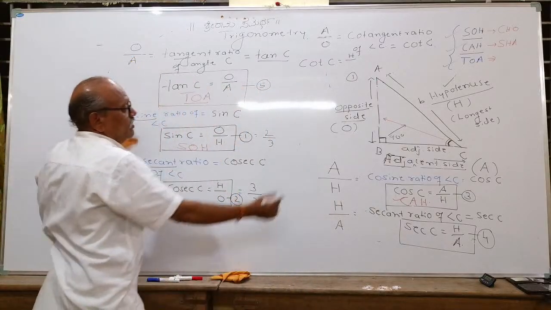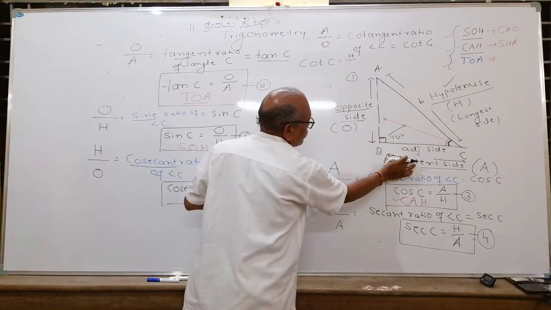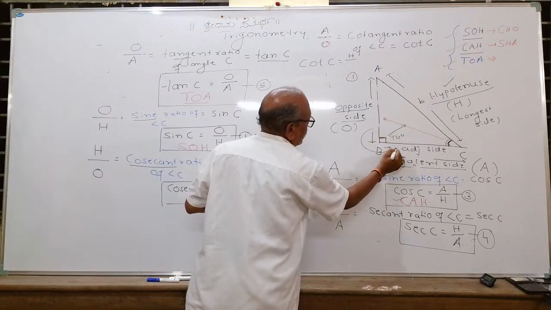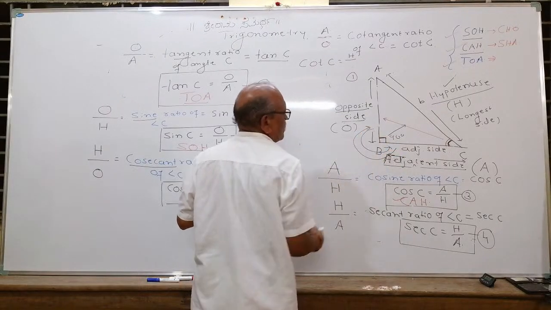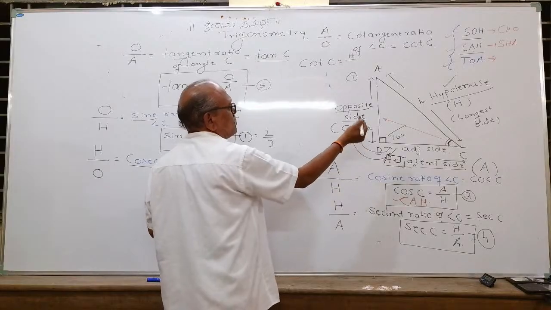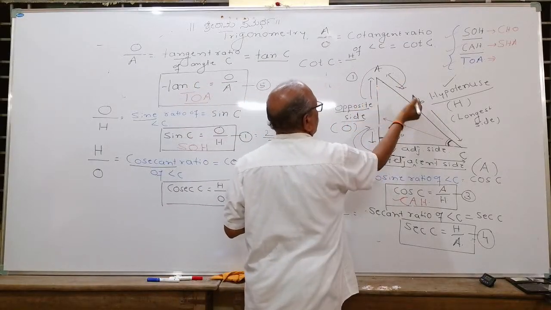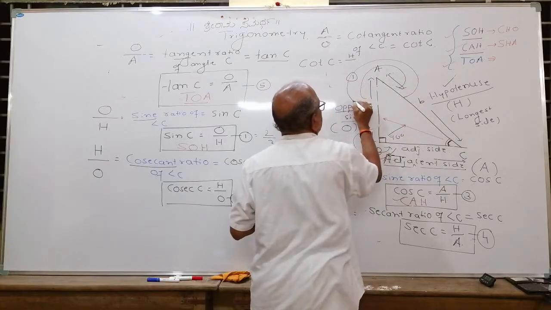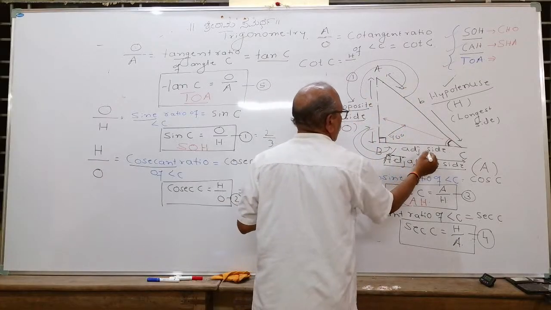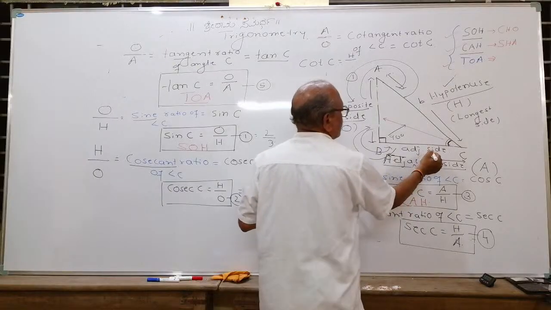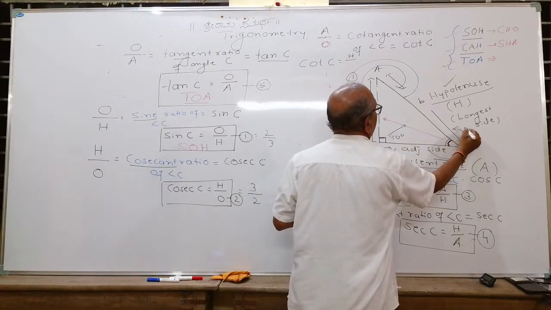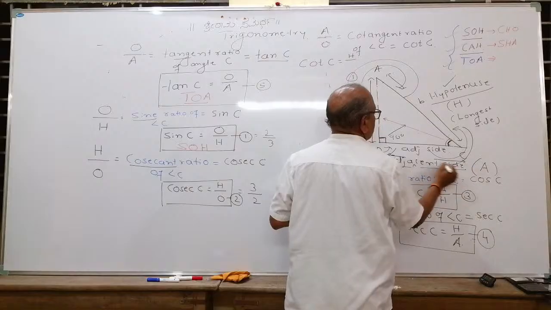This is opposite. Opposite upon adjacent is called tan. Its reciprocal is called cot. You can even remember like this also. What is sine? Sine is opposite upon hypotenuse, and cosec is its reciprocal, hypotenuse upon opposite. Cos is adjacent upon hypotenuse, and sec is hypotenuse upon adjacent.